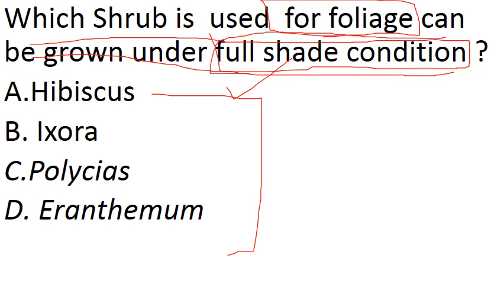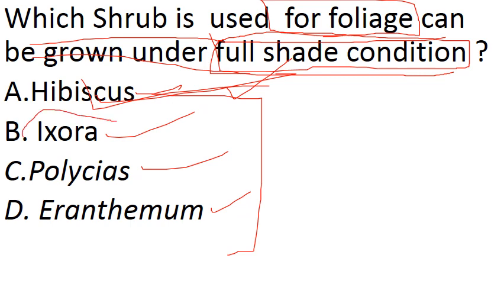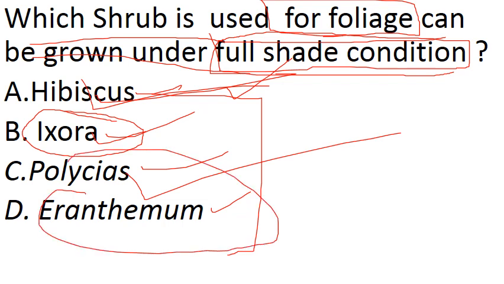Okay, options are hibiscus, ixora, polyscias, eranthemum. Hibiscus is a very popular plant. You can see it everywhere. This belongs to mallow family, that is Malvaceae. Then comes to ixora. Ixora also is very beautiful and it is used for ornamental purposes. It belongs to Rubiaceae family, or you can say coffee family. We already discussed this in our previous lecture. Polyscias comes under Araliaceae family. Remember it, Araliaceae. Then comes to Eranthemum. This is also a very beautiful plant. This comes under Acanthaceae family.